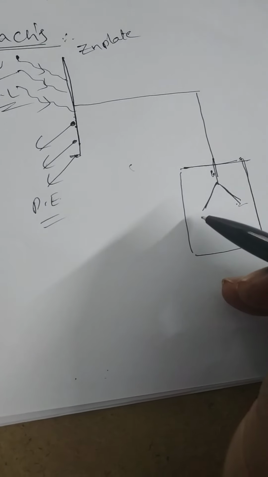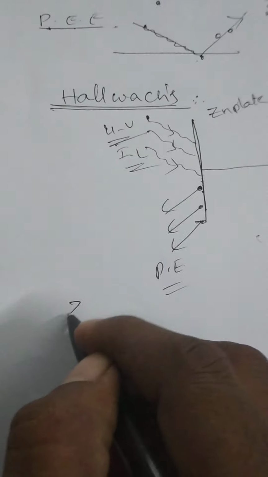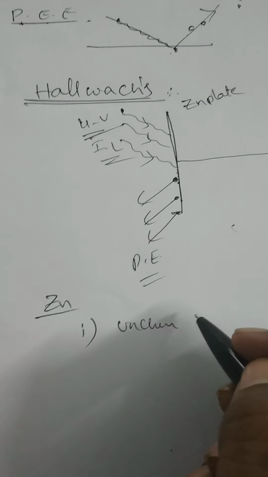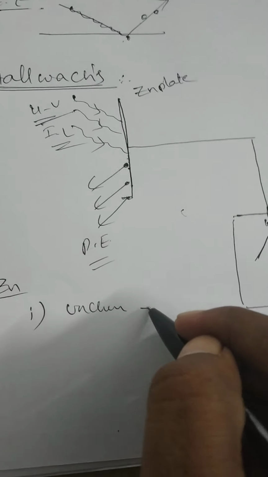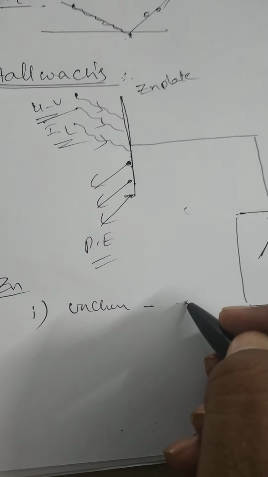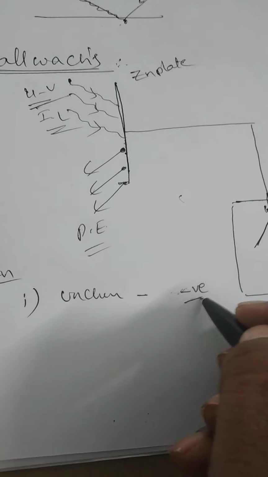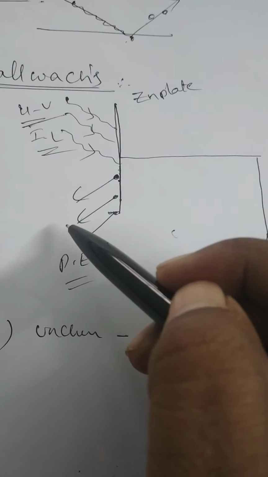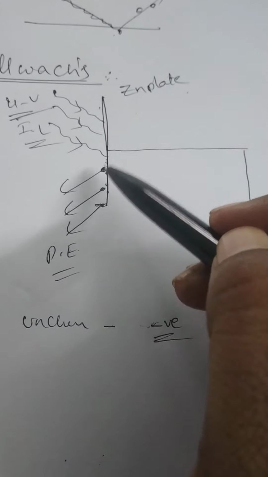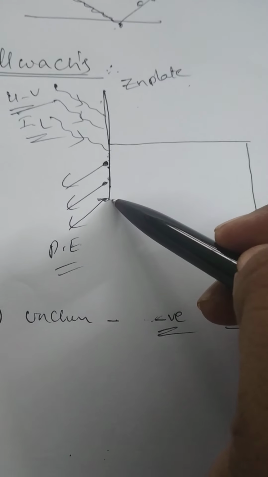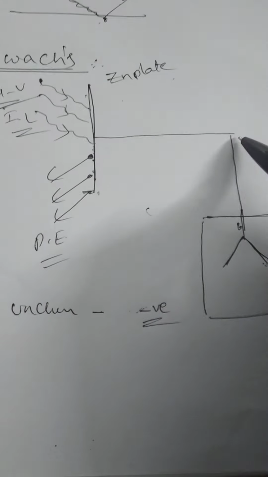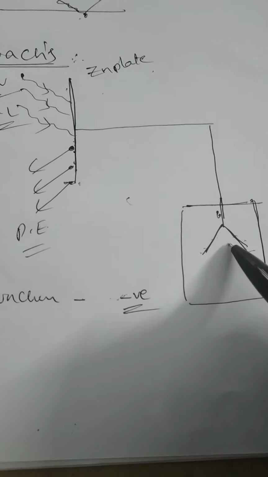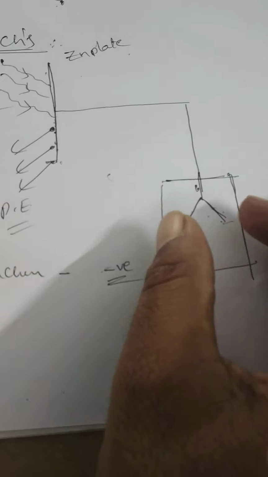He observed that the zinc plate becomes uncharged if initially it is negatively charged. So before the radiation is incident on the zinc plate, let the zinc plate be given a negative charge. The same amount of negative charge will be induced on the two gold leaves. That means there will be a force of repulsion, so the two gold leaves repel each other and move far away from each other.